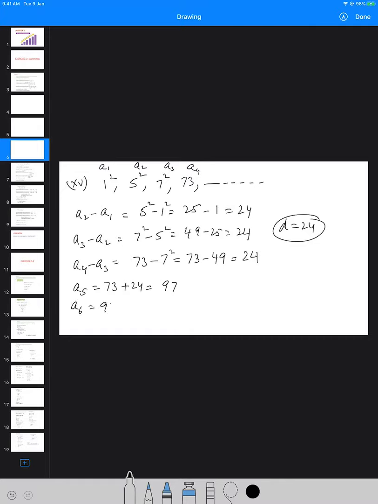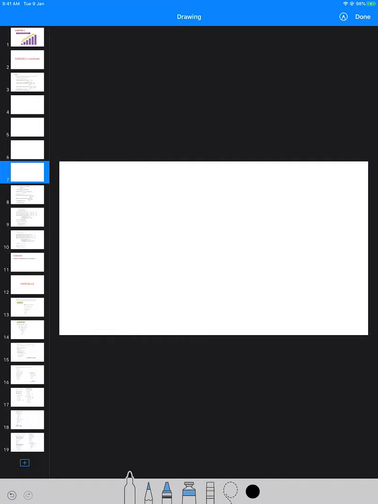A6 will be 97 plus 24, it will be 121. A7 is 121 plus 24, that will be 145, and A8 will be 145 plus 24, which will be 169.